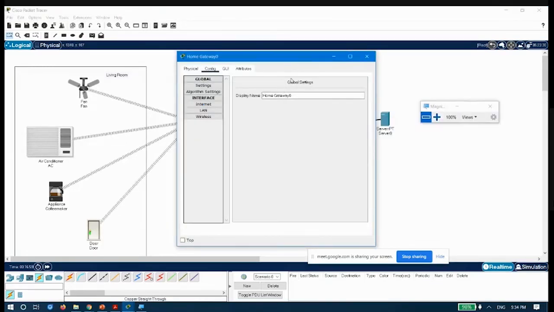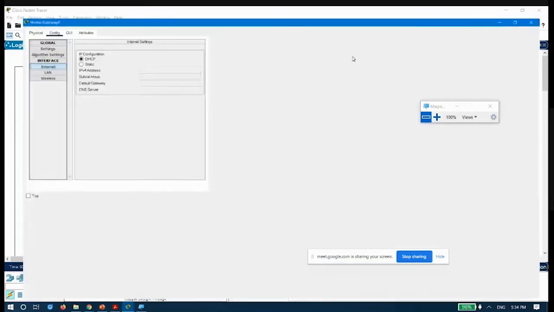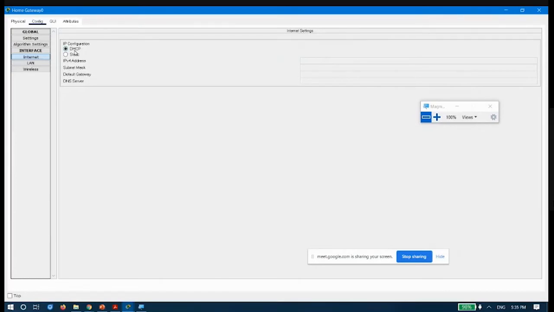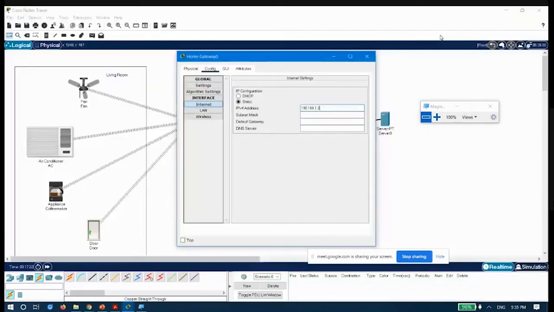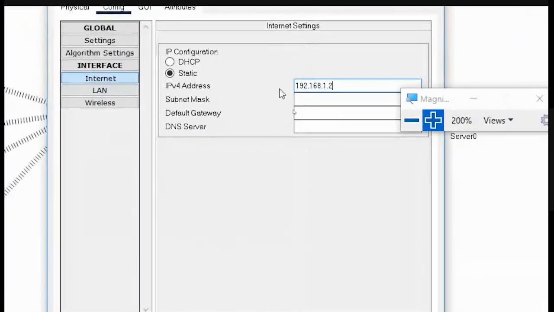So in order to configure this network, I have to go to internet. Here I will be choosing a static IP address. Let me use whatever is available. Let's say let me use 192.168.1.2 as the IP address for this home gateway. Let me also provide the subnet mask. The subnet mask is default here, and the default gateway will be 192.168.1.1. This is same as we were doing in the earlier cases also.